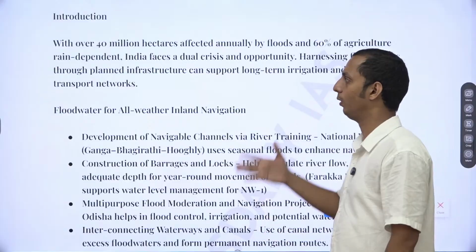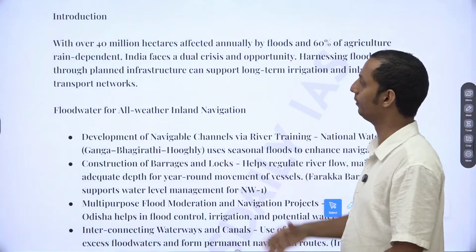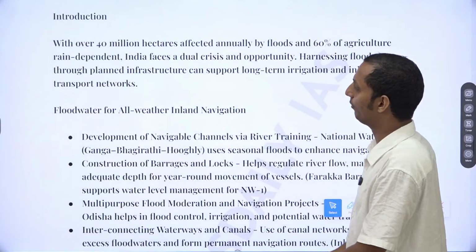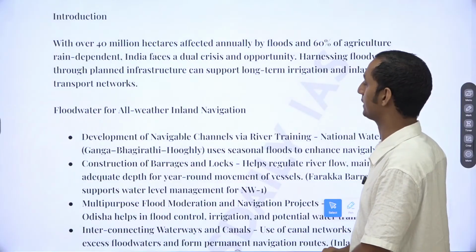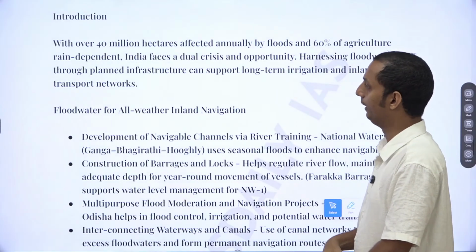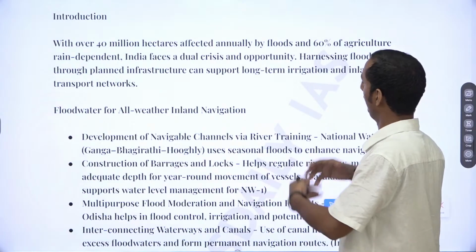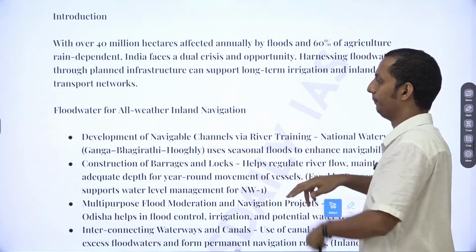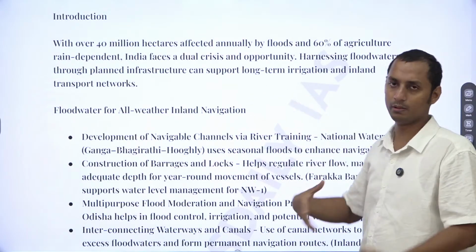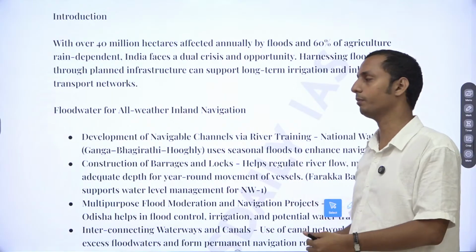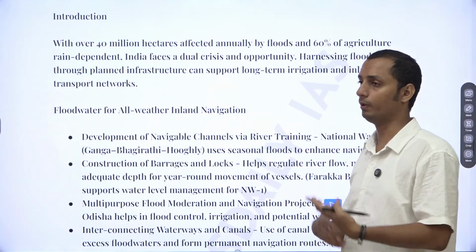You can go with that, or if you have to provide any other, you can mention that more than 50 million hectares are affected by floods and 60% of the agriculture is rain dependent. India faces a dual crisis of both floods and even droughts. Now you go for the first body part. At the top I have written the same. I have written it beautifully. You don't need to go anything beyond.